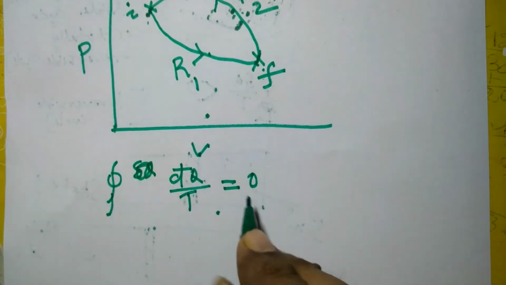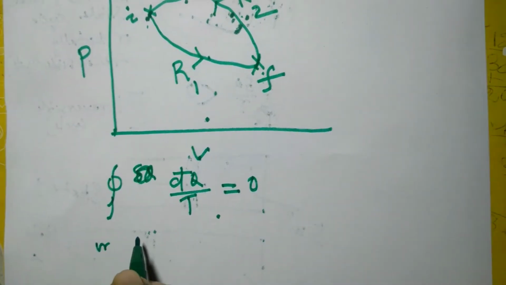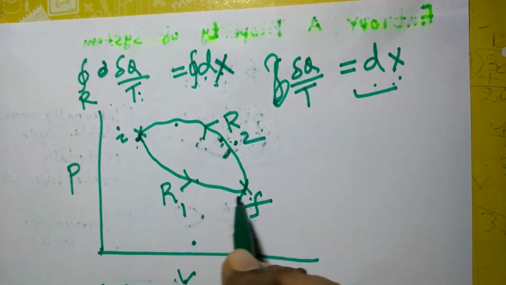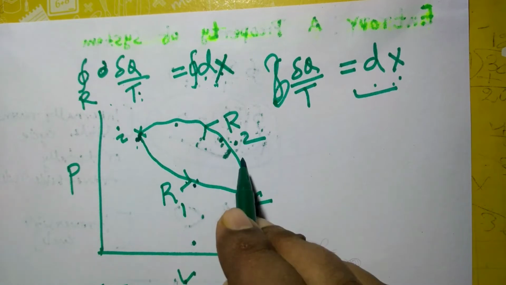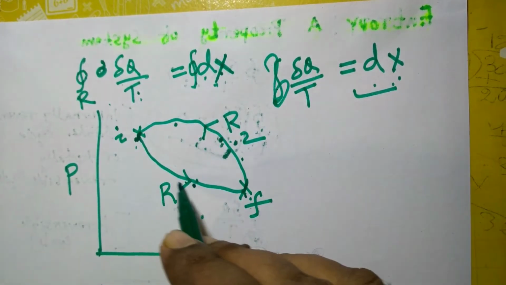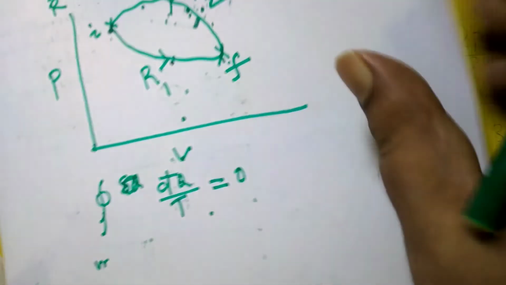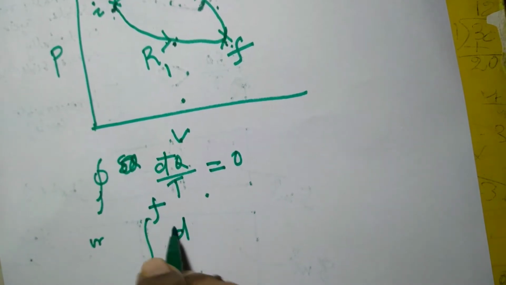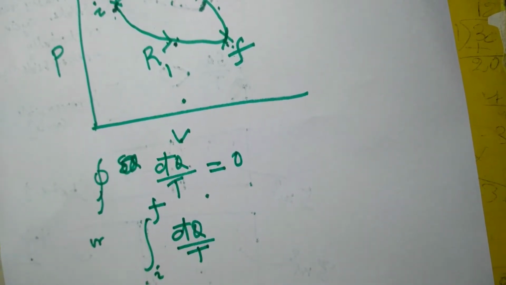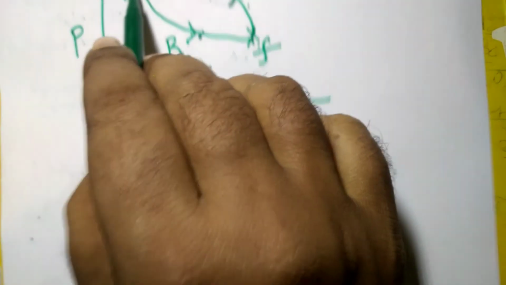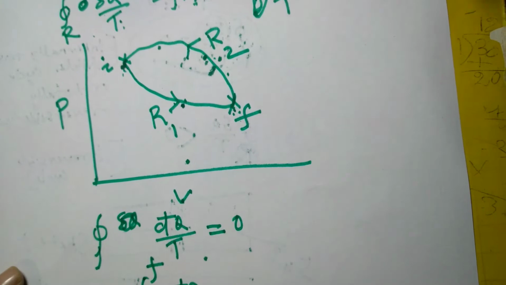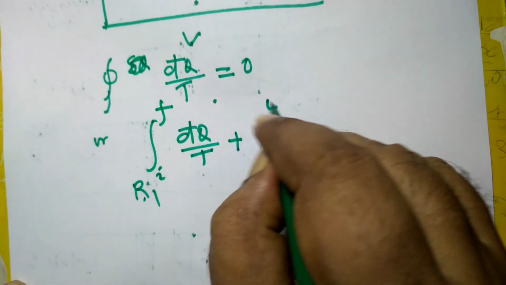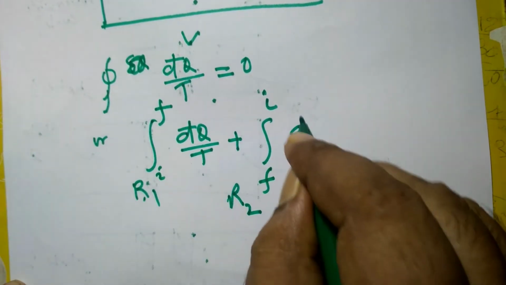So that means the cyclic integral of d cut q by T is nothing but the integral of dq by T along the path R1 plus dq by T along the path R2, because these two paths R1 and R2 constitute the cycle. Suppose the system has traveled from state I to F following the reversible path R1, then it travels from F to I following the reversible path R2; this is equal to 0.